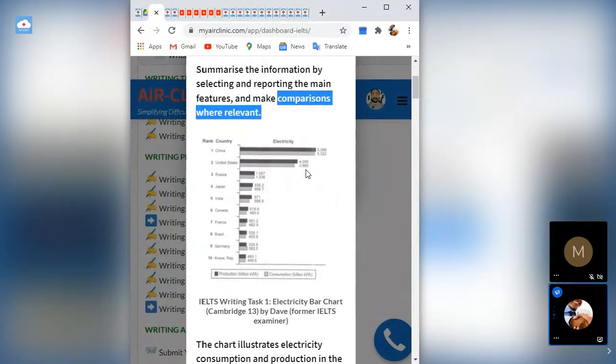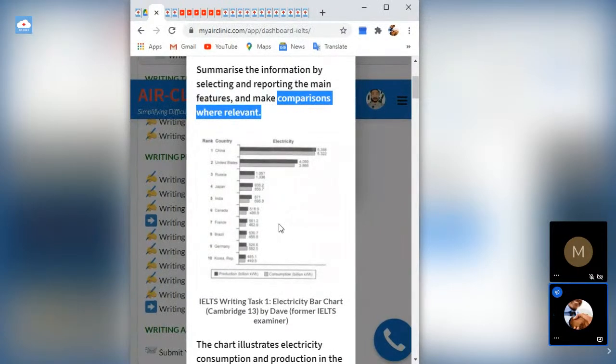When you're mentioning Russia, for example, you should mention Japan, compare them. When you're mentioning India, for example, you should mention Canada, compare them. Or you can even compare these last four, like France, Brazil, Germany, Korea, because you can see they're almost like the same size. So you compare them and that helps you to be able to have a general overview.